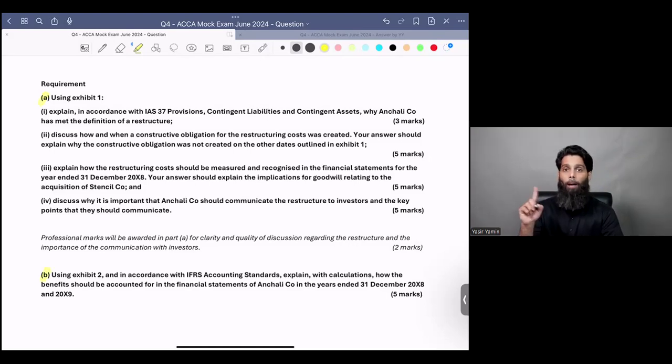We will not read part B right now. Our main scope should be part number A. Why? Because part number A relates to exhibit number 1. Now, I know that I have to open exhibit number 1 first in this question.